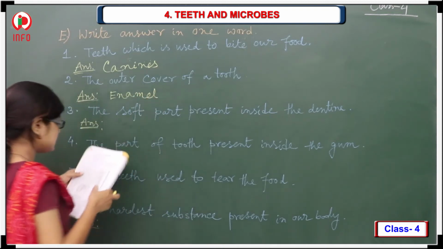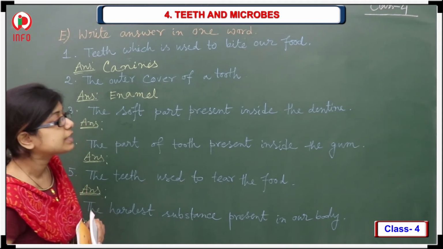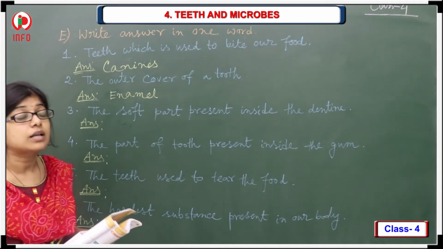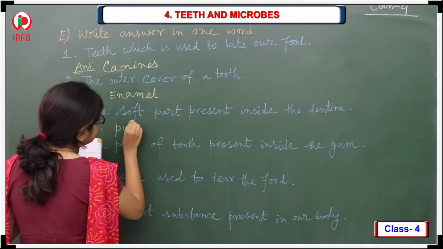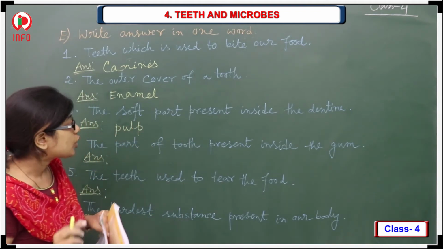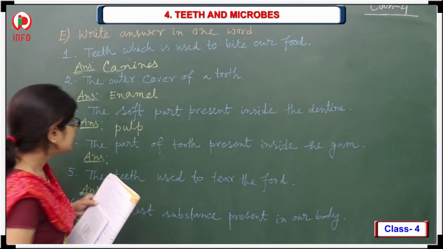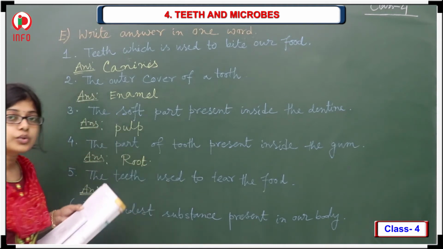E-N-A-M-E-L. Enamel. Is it? Next, the third one, the soft part present inside the dentin. What should be the answer? The answer should be the pulp. Next, the part of a tooth present inside the gum. That one is the root.